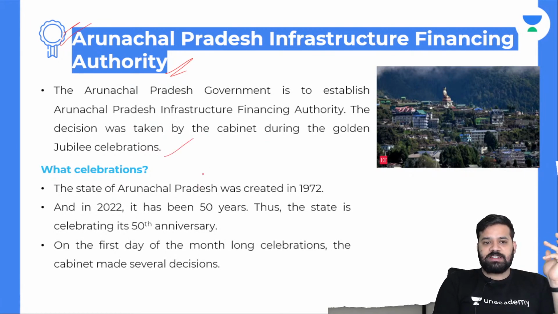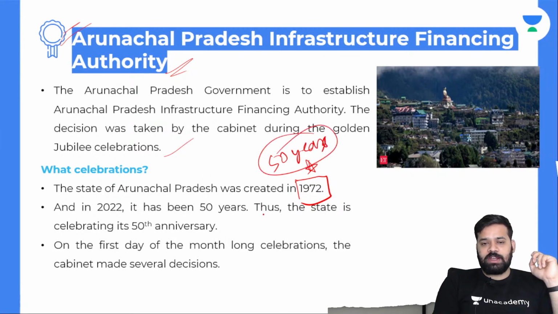And what celebrations are these? The state of Arunachal Pradesh was created in 1972. Please do note this. So it is completing 50 years. So it is very important from our exam point of view.